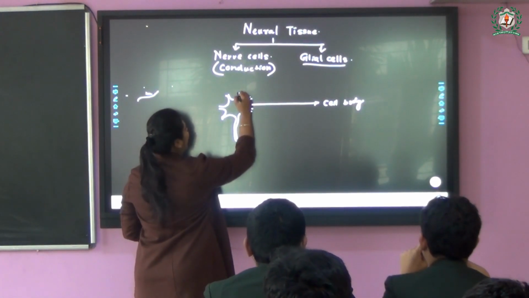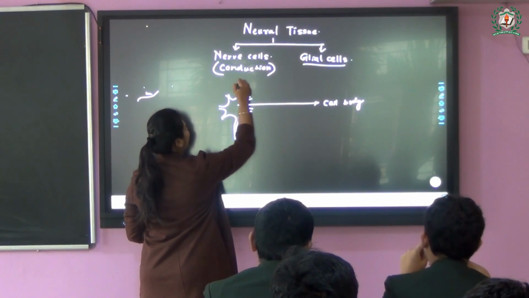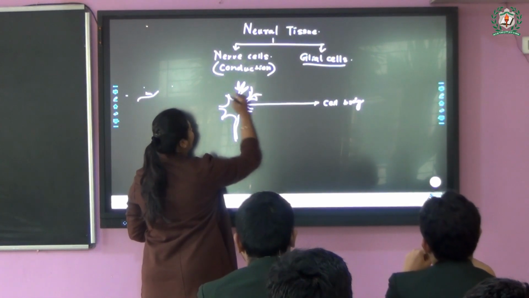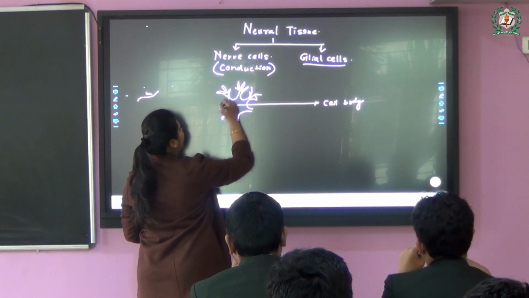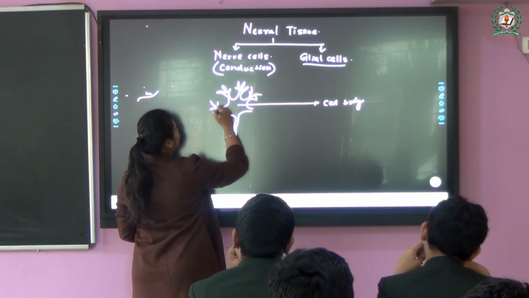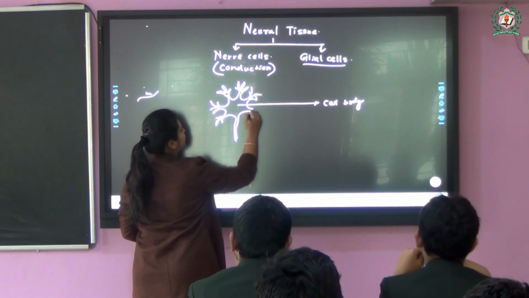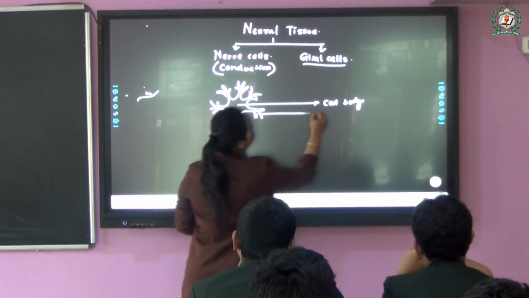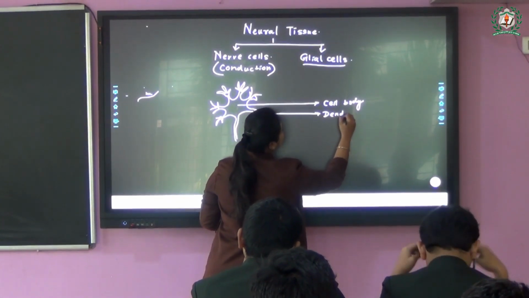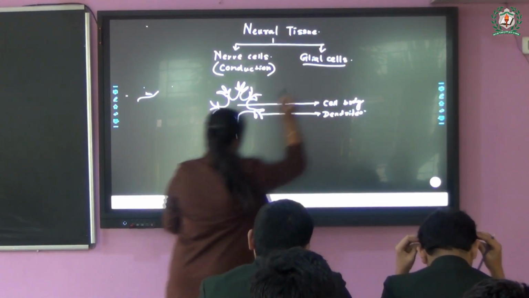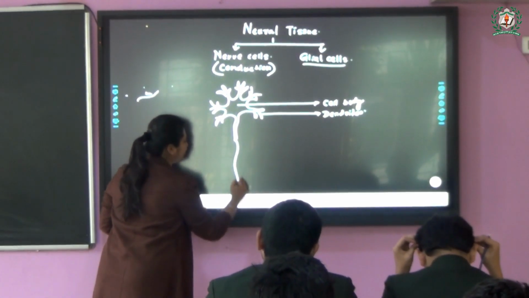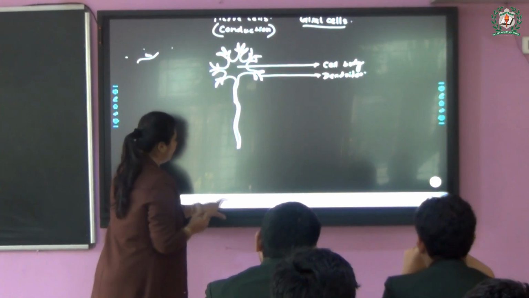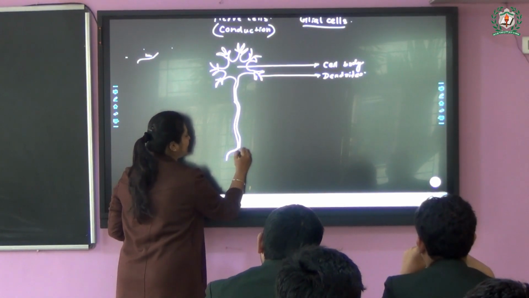Along with it, they have some processes. Look at the way I am drawing it. Yes, some small processes they contain at the end. These are the dendrites. We'll come to each and every detail later. So here are the dendrites which are located. And a long process which moves down. This long process is the axon, exactly. The long process is the axon with some end.